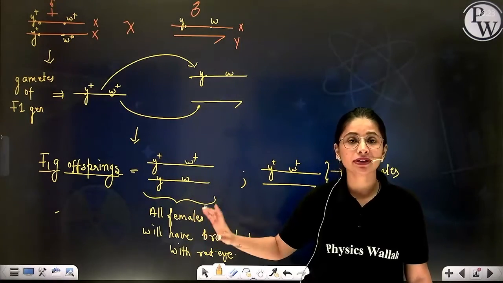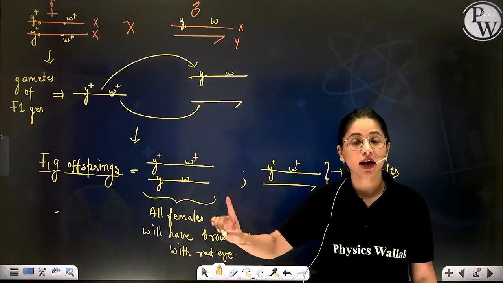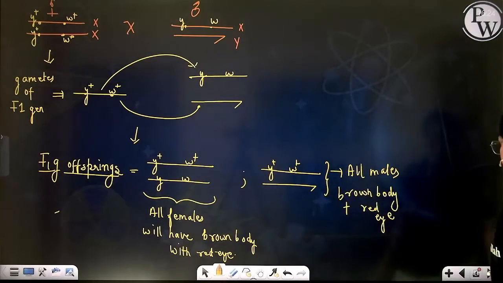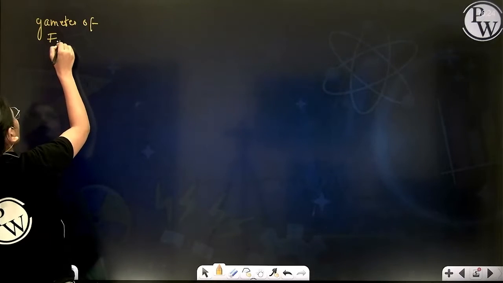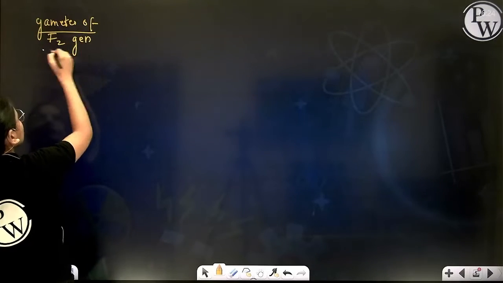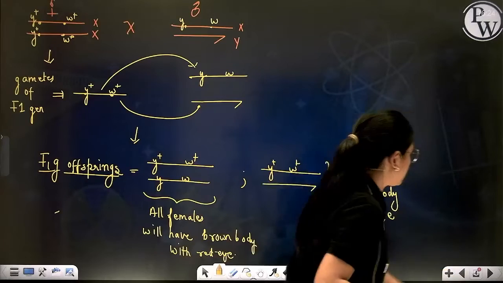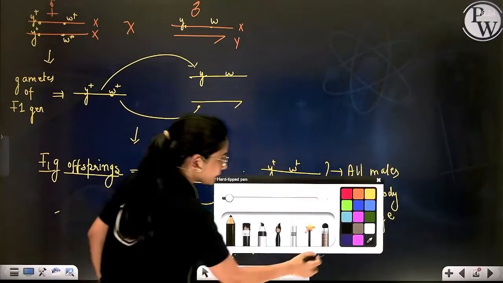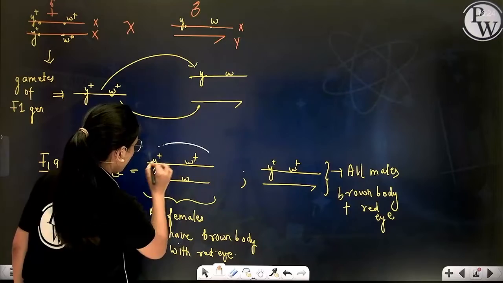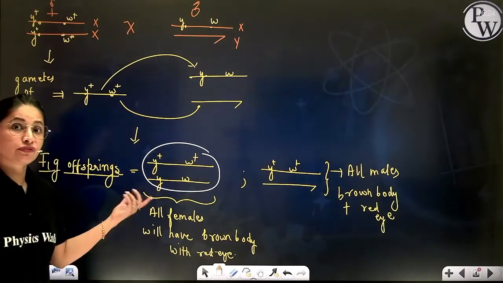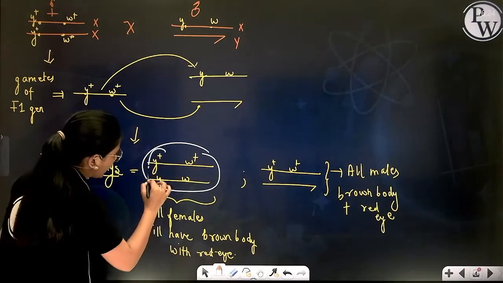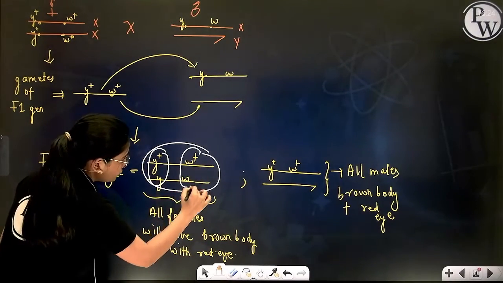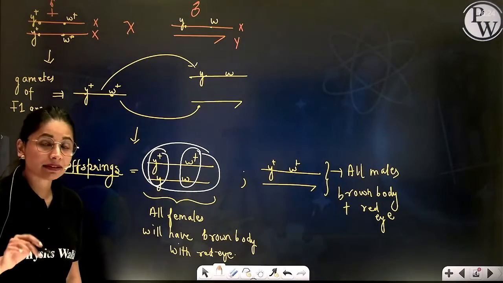But before selfing, we have to check the gametes for the F2 generation. Now just see, beta. Gametes of F2 generation. Clear? Let's go back. So this is my mother, right? Now, she is heterozygous for both the genes. Can you see? Y is heterozygous and W is also heterozygous. That means, what will you say?